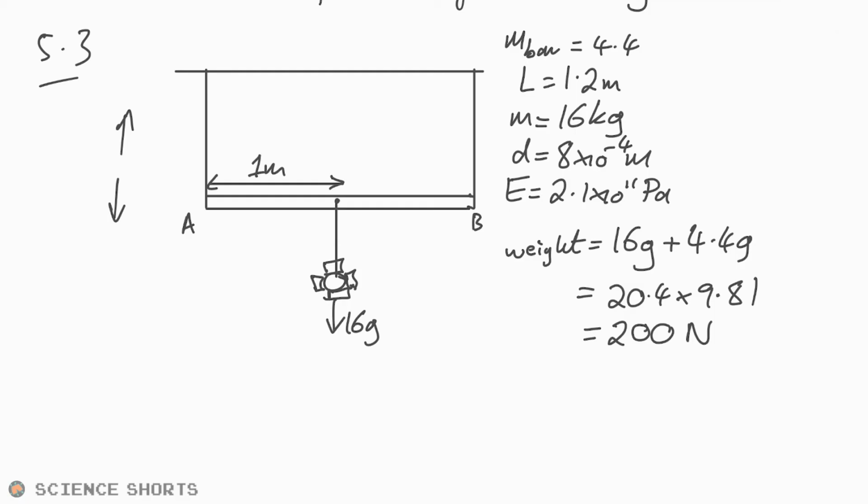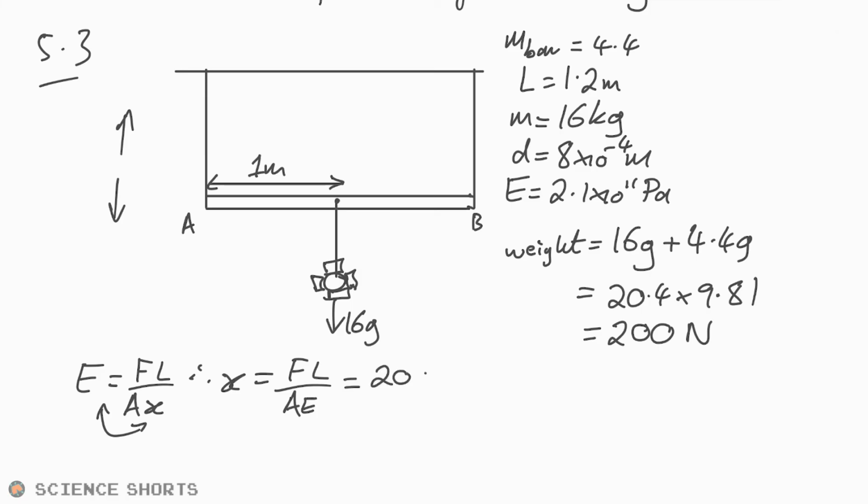Cool. And so what we can do is just combine all of these. Let's write down the Young modulus equation. E is equal to FL over A delta L, or you might use X. I'm going to use X, I don't like using delta L. And what are we looking for? We're looking for X, so we're just going to swap around these two. So X is equal to FL over AE. And so that's going to be 200 times our original length of 1.2 divided by the area.